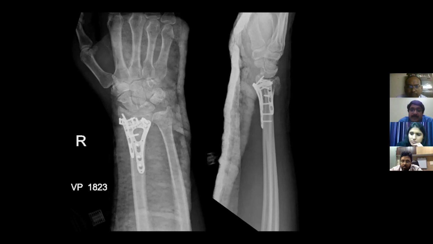If it was really osteopenic and there was a doubt that implants won't hold, we mobilize them a little bit late. But till now we have very satisfactory results with our locking plates. But definitely if the patient is 80, 85, 90, you cannot mobilize them so vigorously and early as we would in young patients.